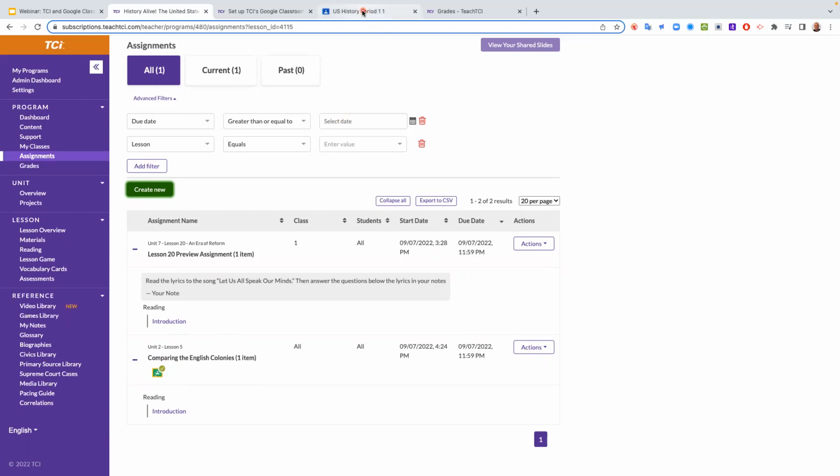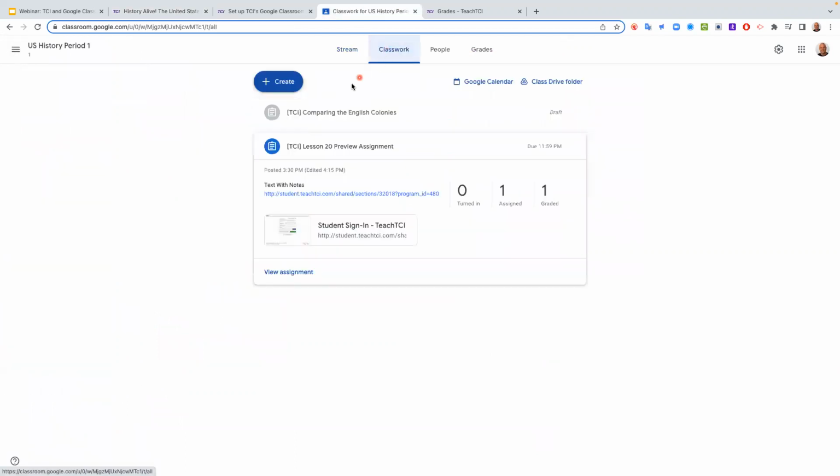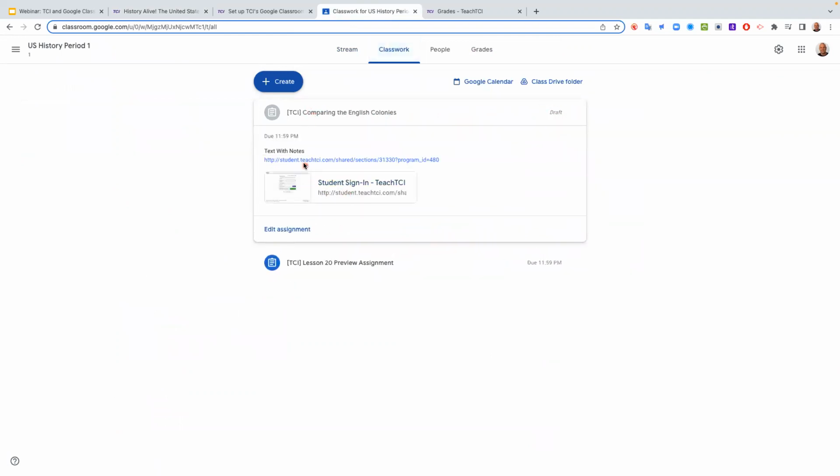So I'm going to go back over to Google Classroom, and I'm going to go to classwork here. And now I have this second assignment, but you'll notice that it says draft right here. So I go in here, and now my link to that assignment is ready to go, but I need to publish this if I want it to show up in the grade book, and I know that you do.